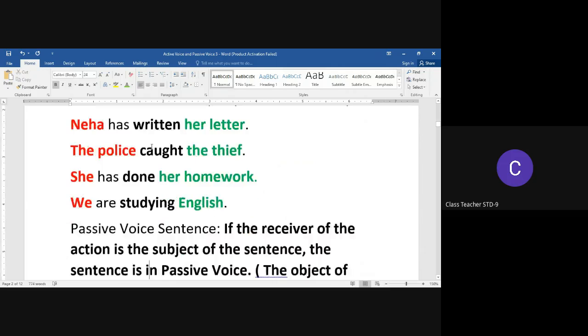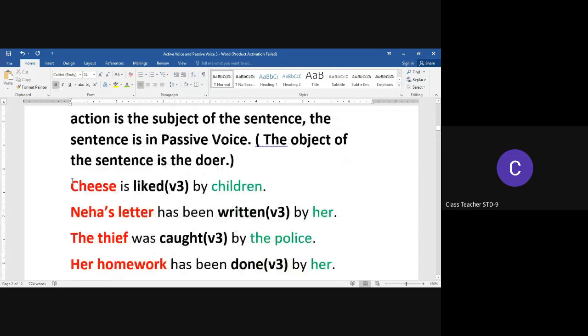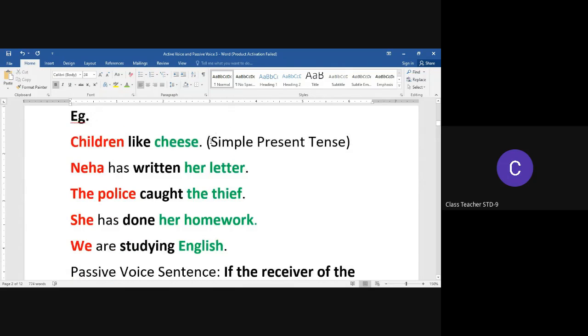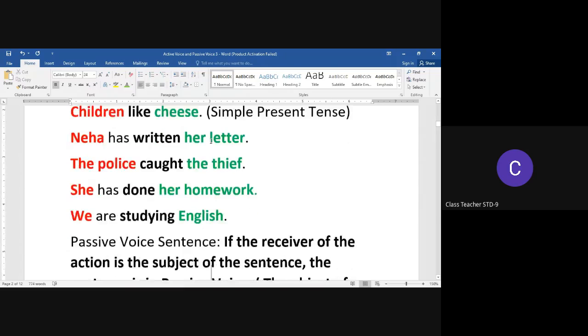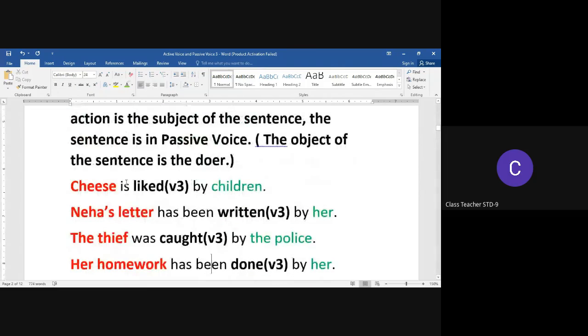That is why when we transform from active voice to passive voice, the helping verb, which is in this case is, indicates the tense of the original sentence. The helping verb for simple present tense, as we saw the sentence was in simple present tense, is. That is why we have written is before the main verb, which is in V3 form.